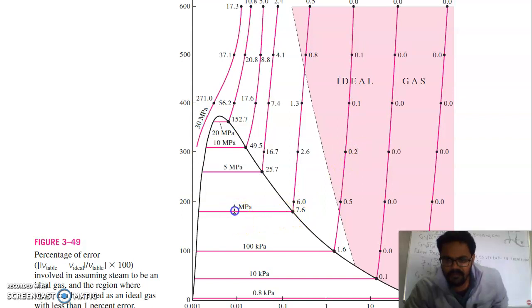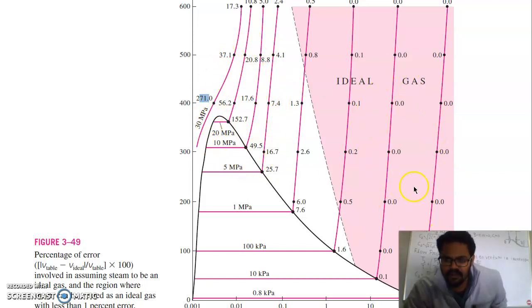But when you reach 1 megapascal, water can't be treated as an ideal gas, because there is a deviation of 2 to 3% in the value as compared to the actual values. When you go to the critical point, on the higher pressure side, you can see the error is almost 37%, or at this point above the critical point it is almost 271%. It means in this region you can't treat water as an ideal gas.